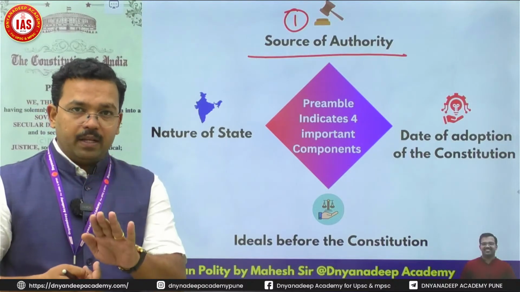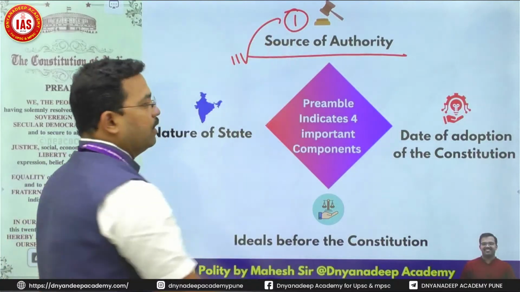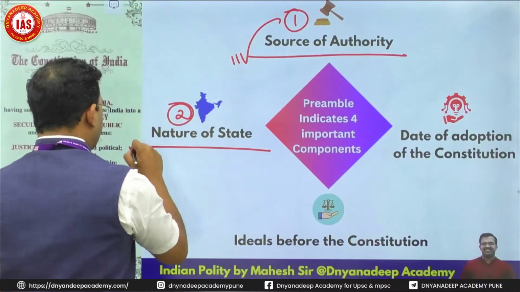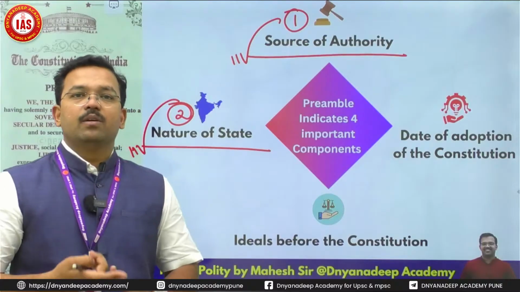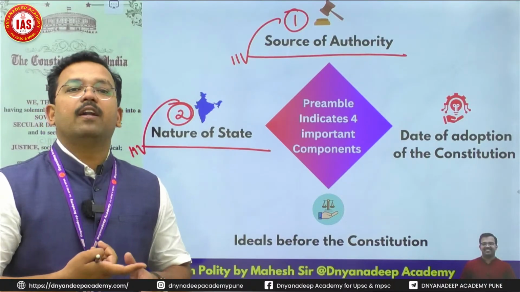So when we read the preamble, we come to know first, the source of authority. Second, we come to know the nature of the state. The nature of the state is sovereign, socialist, secular, democratic, republic.